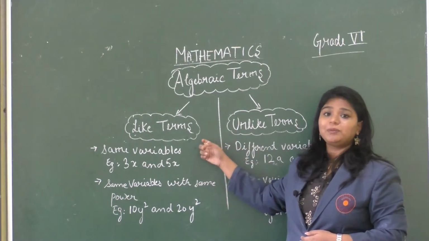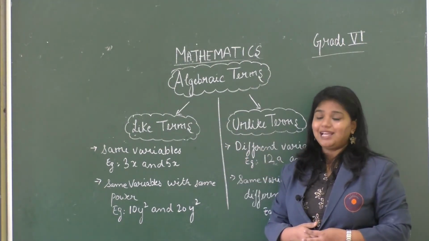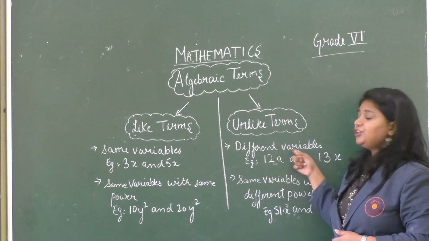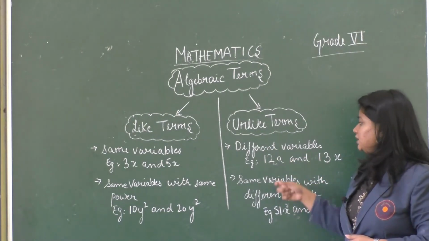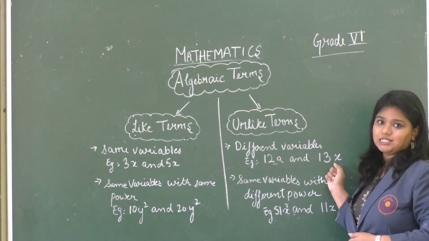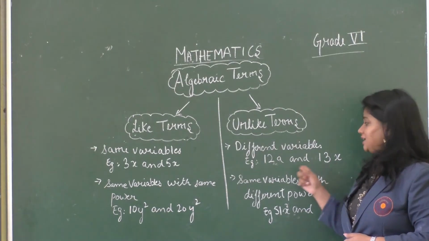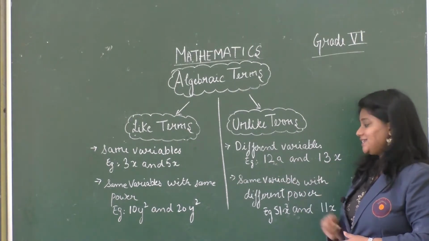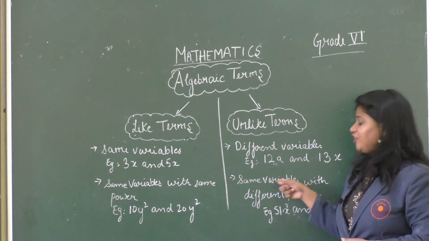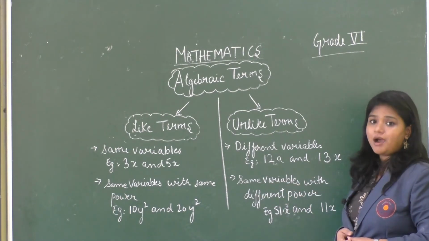Now let's talk about unlike terms. Unlike terms are completely opposite to like terms, that is, they have different variables. For example, 12a and 13x. Here the variables are different, that is a and x. Second, it is the same variables with different power.